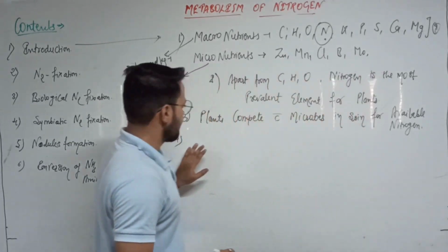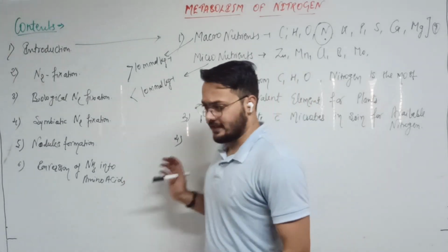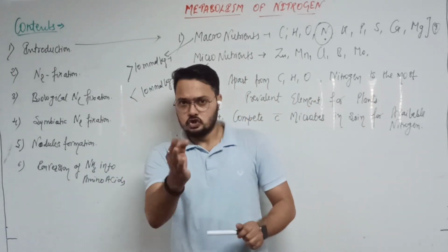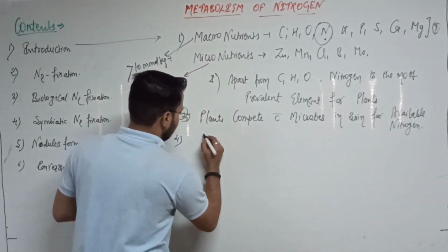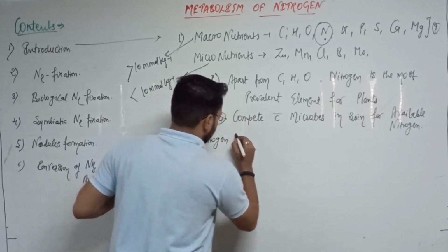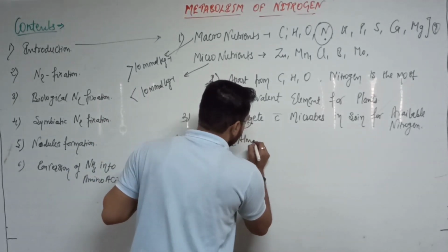So this is complete: nitrogen is an essential element for the plants. One thing is the atmospheric nitrogen.